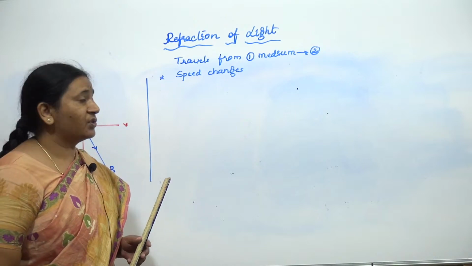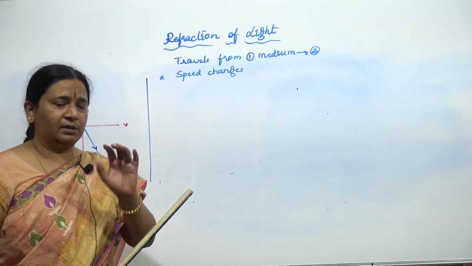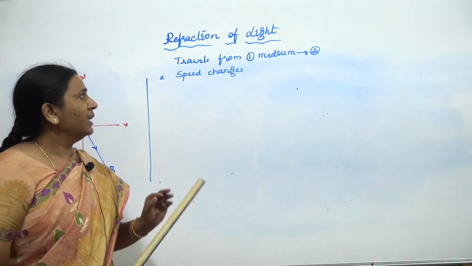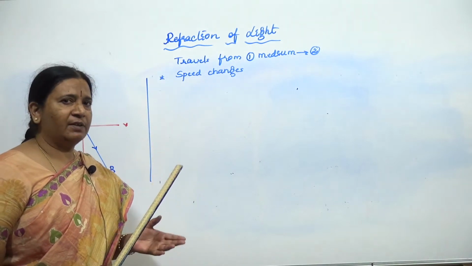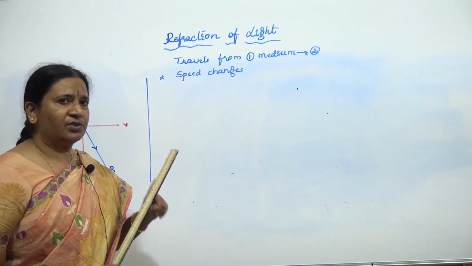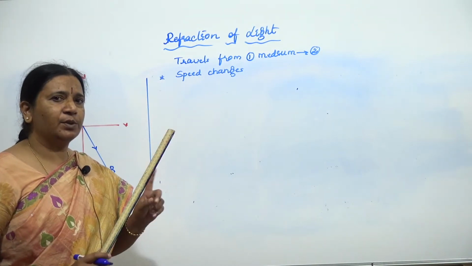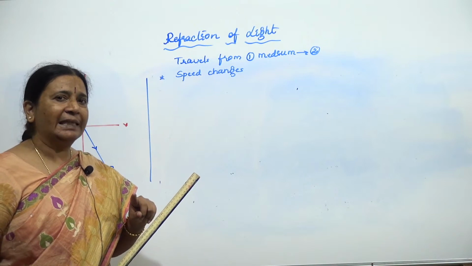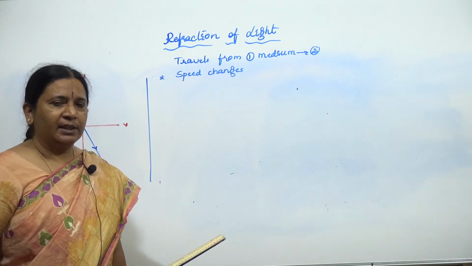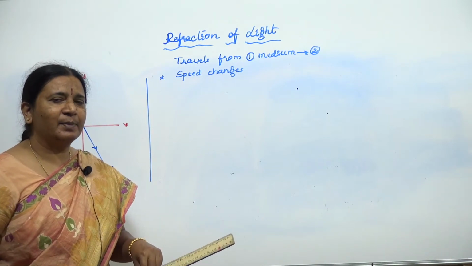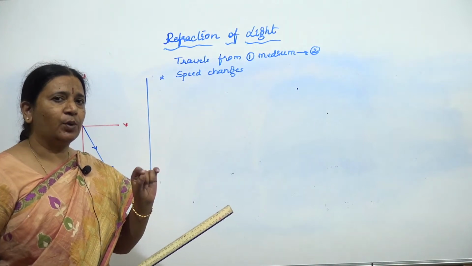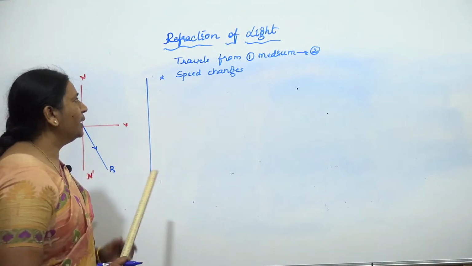Keep in mind that this is optical density, not mass density. If light is traveling optically from a rarer to a denser medium, the speed is going to decrease. If it is traveling optically from a denser to a rarer medium, it is going to increase. Like air to water, the speed decreases. But if glass to water, the speed is going to increase, because optically compared to glass, water is the rarer medium.